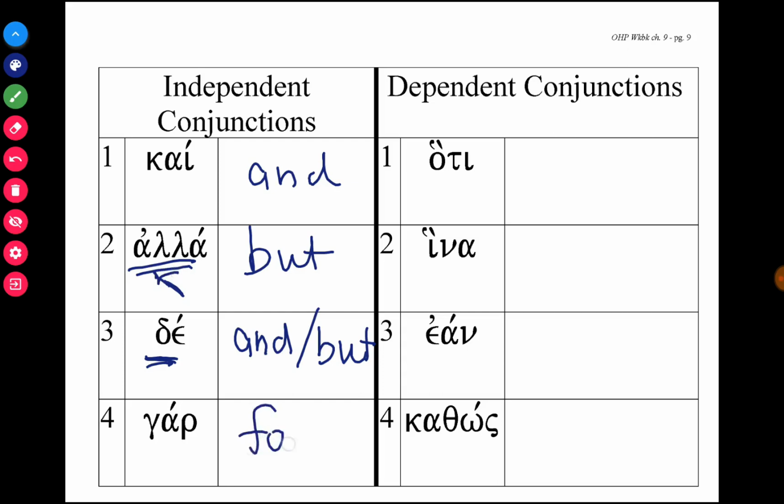If these conjunctions introduce a clause, that clause is what we call independent. It can stand alone. But some clauses are dependent. That means they're not standalone sentences by themselves.